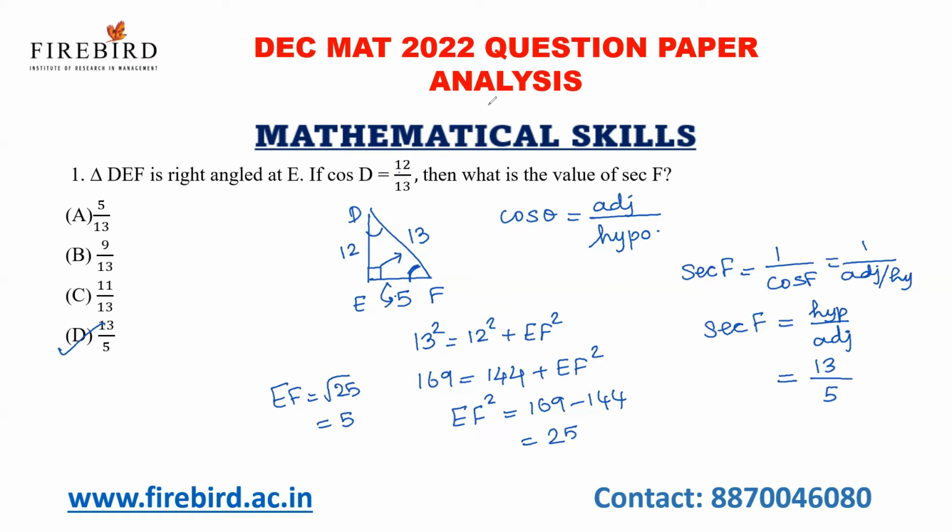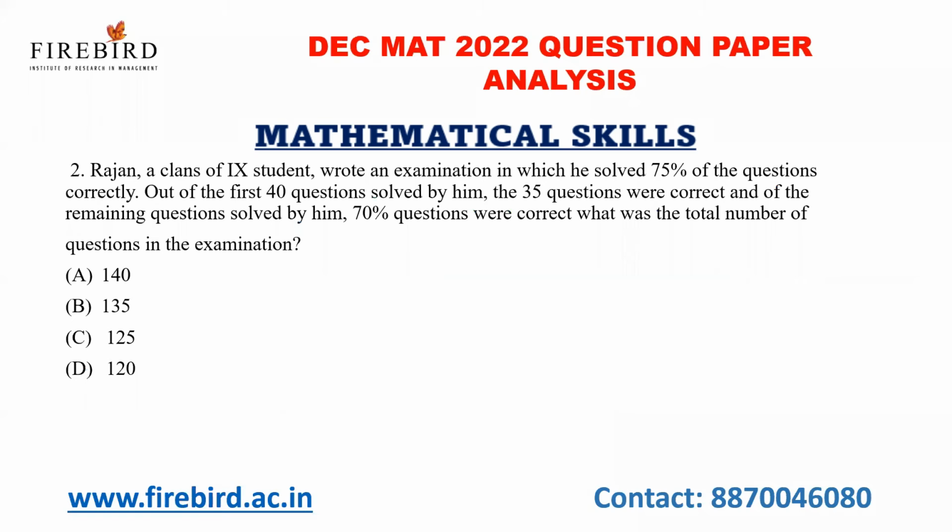Now let us see the next question. Rajan, a class 9 student, wrote an examination in which he solved 75% of the questions correctly. Out of the first 40 questions, he answered 35 questions correctly. And of the remaining questions solved by him, 70% were correct. What was the total number of questions in the examination?